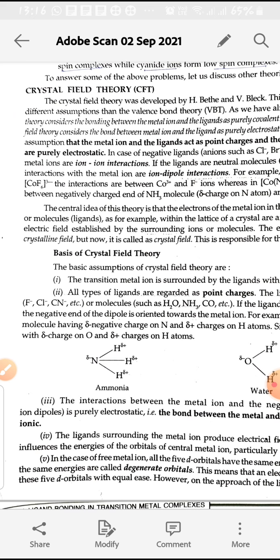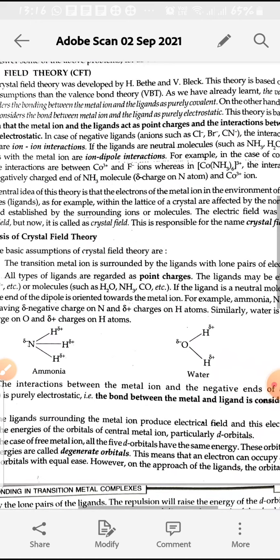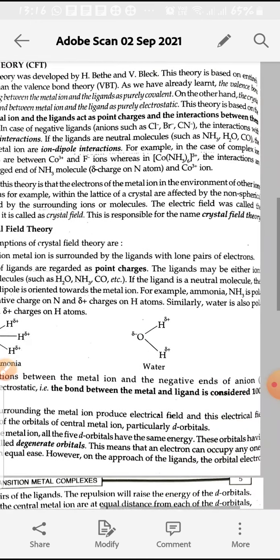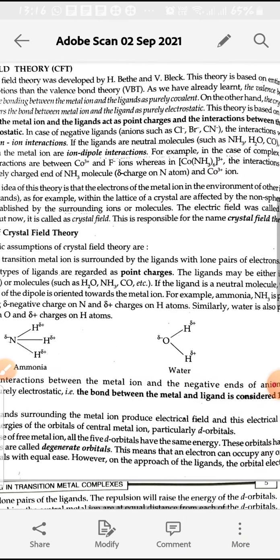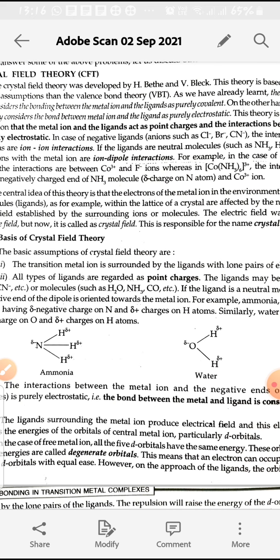So this is the main assumption of crystal field theory: the metal ion and ligands act as point charges, and the interaction between them is purely electrostatic, or 100% ionic character. In ionic bonding there will be point charges, one positive and the other negative, and there will be ion-ion interactions. If we take ligands as negatively charged ligands, then the interactions will be ion-ion interactions.